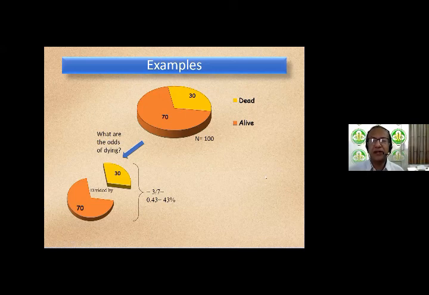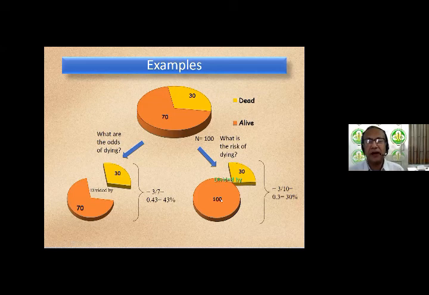What is the risk of dying? The risk of dying is 30 divided by the full 100. So that's 3 by 10 or 30%. So 30% is the risk of dying. Note that in any population, the risk will always be less than the odds. Like 30% is less than 43%. Why is that so? Because the numerator is the same in both odds and risk, but the denominator in odds is always smaller than the denominator in risk. Therefore, odds will always be more than the risk.